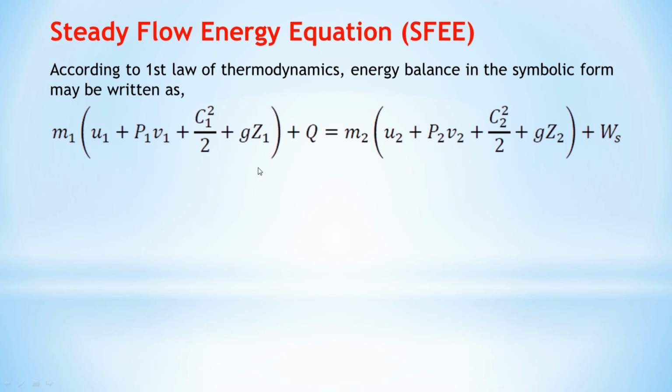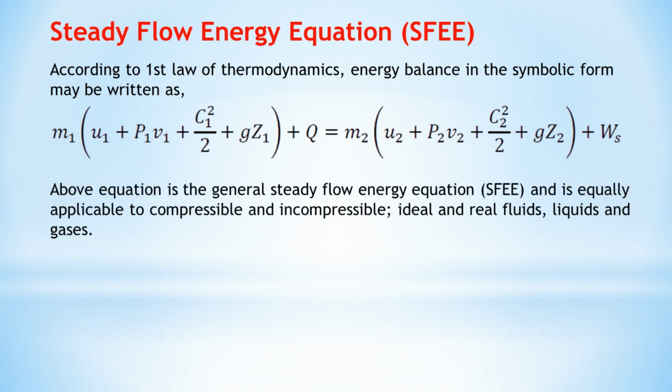Here we are considering internal energy u1 and flow work p1v1. We are considering kinetic energy at the inlet side, c1²/2, which when multiplied with m1 gives 1/2 mc², plus mgz. Same for the corresponding values at the exit side.